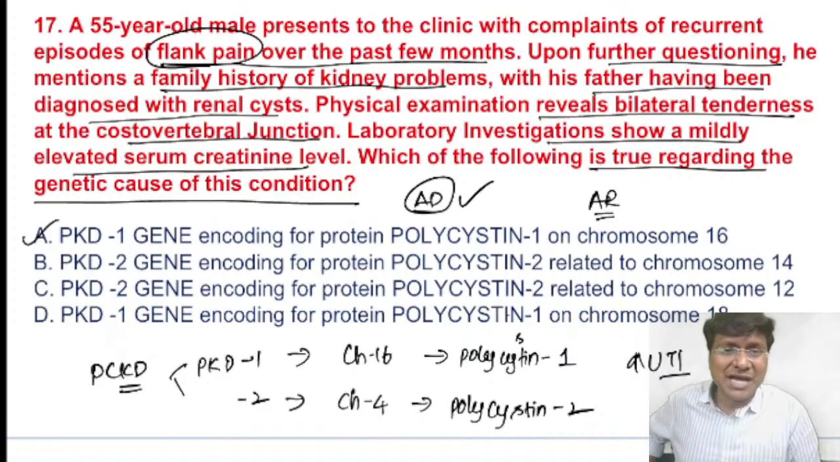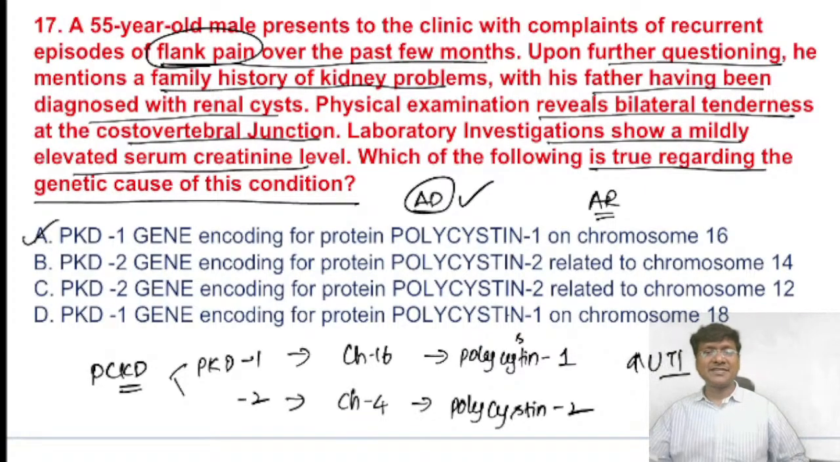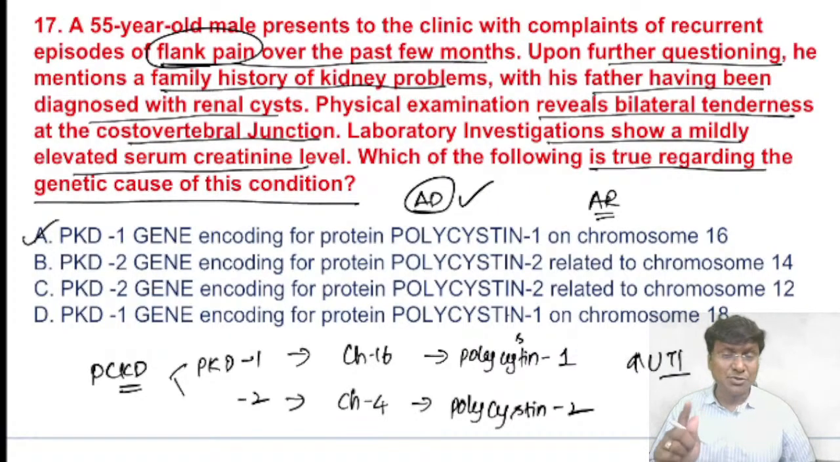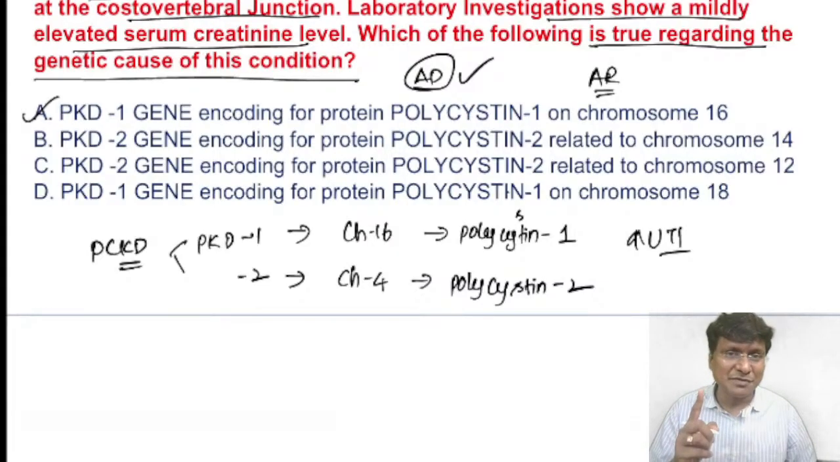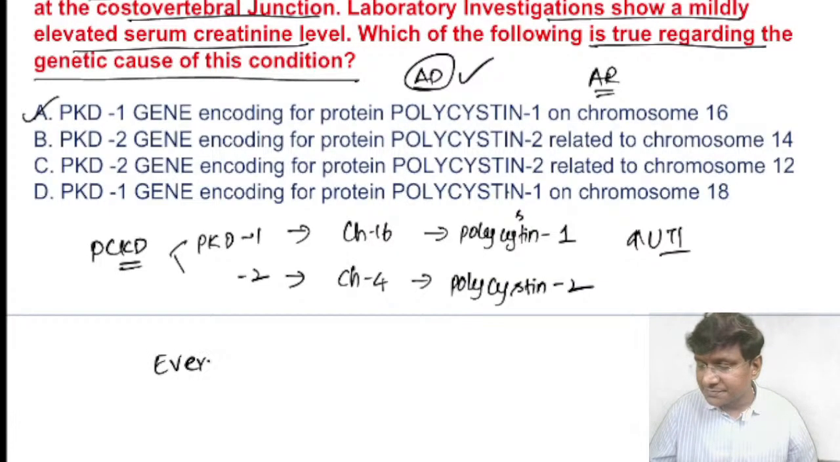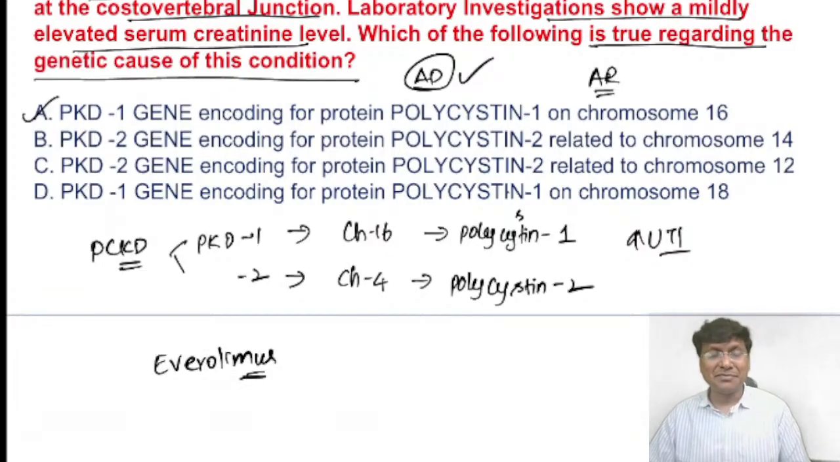Next, how will you investigate these patients? The investigation is ultrasound abdomen, which will tell you the number of cysts, but the confirmation can be done by CT of the abdomen. And how can you prevent the progression of polycystic kidney disease? You can prevent the progression by giving everolimus. So everolimus is the drug which can be given to prevent the progression of polycystic kidney disease.